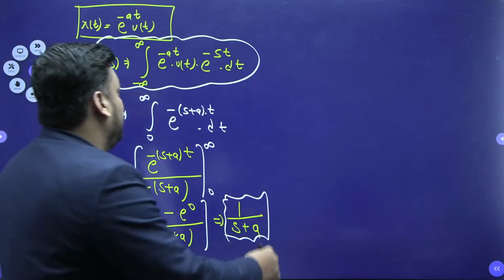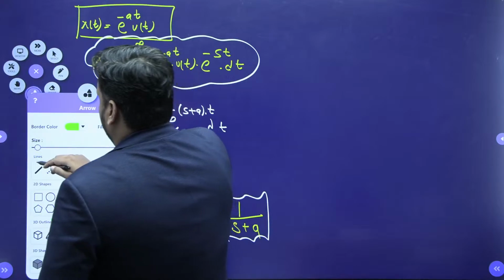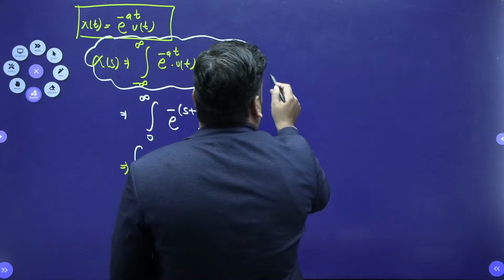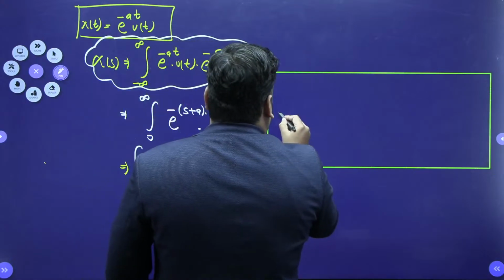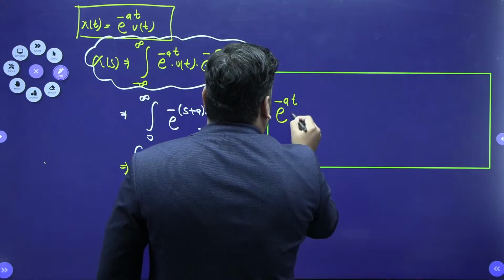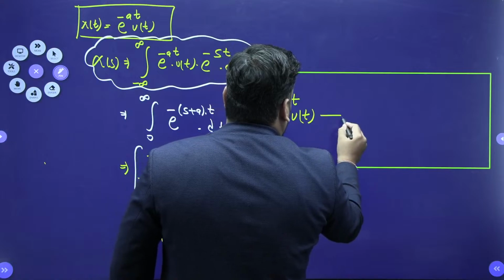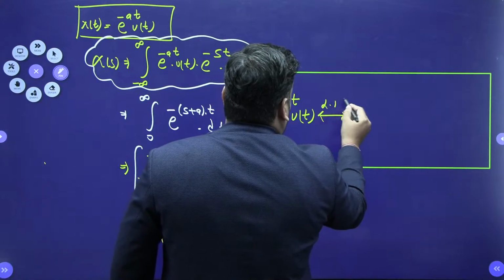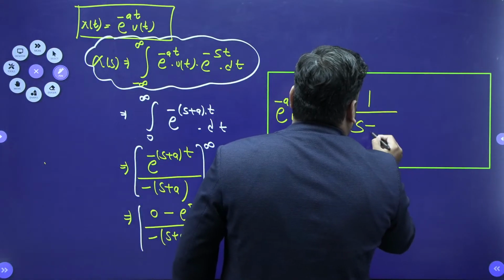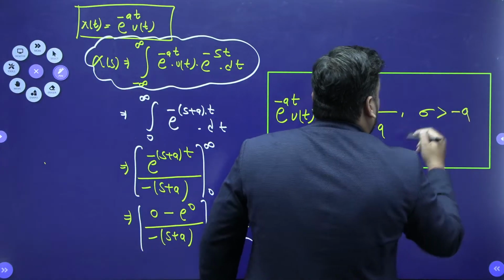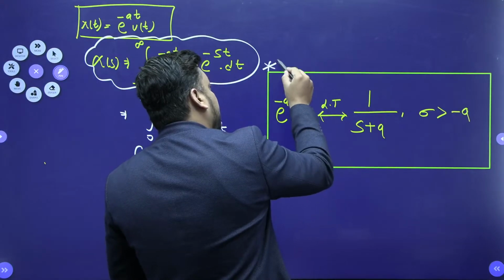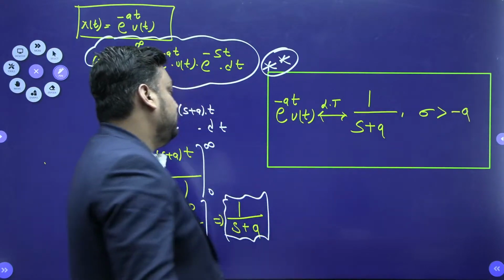So what you should do is make a box. All of you should make a box. In this box you should write: e to the power minus at ut, the Laplace transform is nothing but 1 upon s plus a, and ROC sigma is greater than minus a. This is the important box, my dear student.